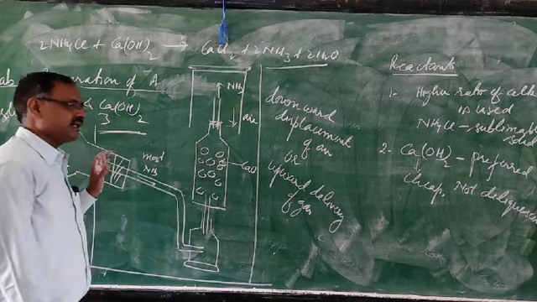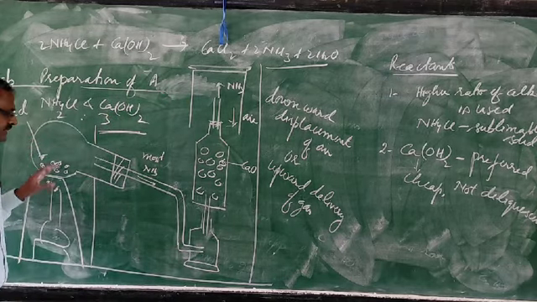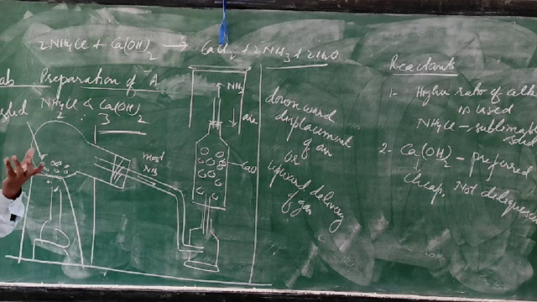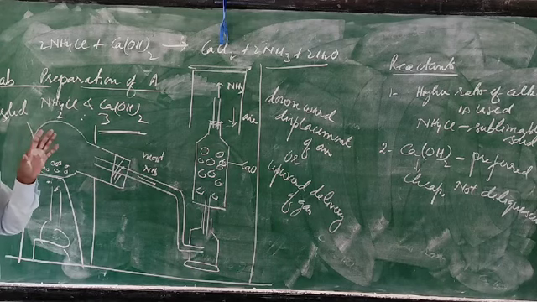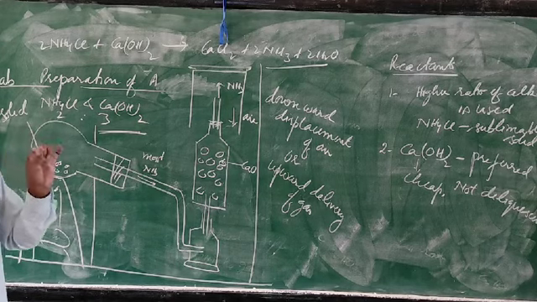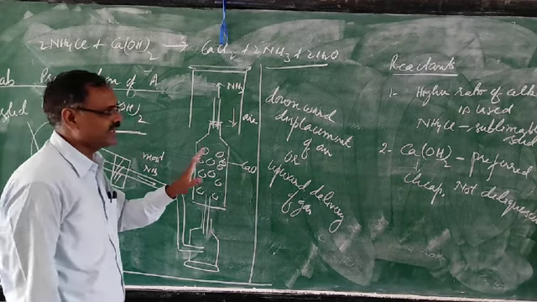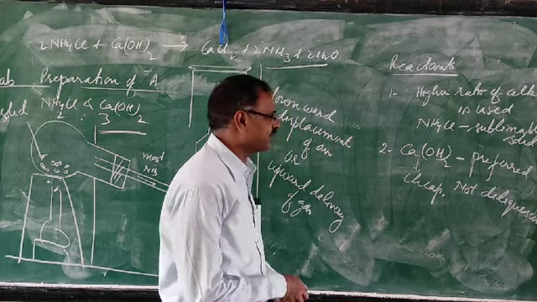If the alkali is deliquescent, you have taken dry, heated glass here, and if moisture or water comes in, then breakage will occur. So sodium hydroxide is a deliquescent salt, it will absorb moisture. But calcium hydroxide is not deliquescent, so that is why it is preferred.